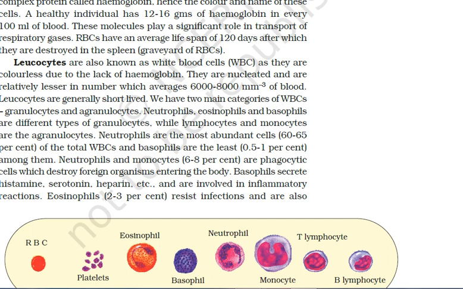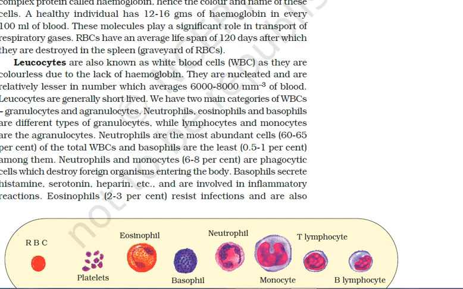They contain a respiratory pigment called hemoglobin, a red colored iron containing complex protein. A healthy individual has around 12 to 16 grams of hemoglobin in every 100 ml of blood.